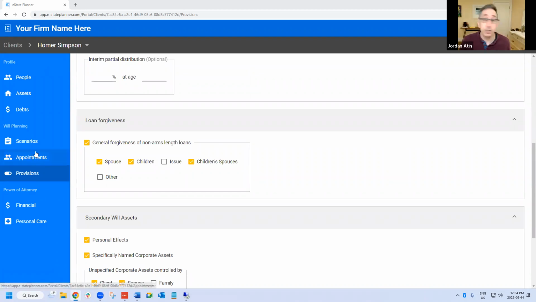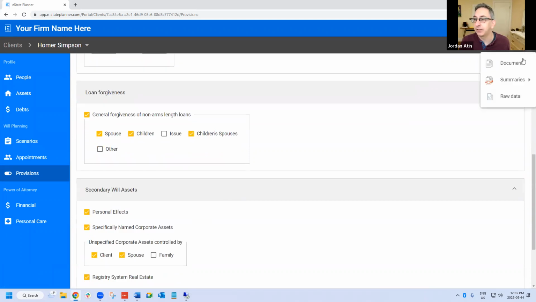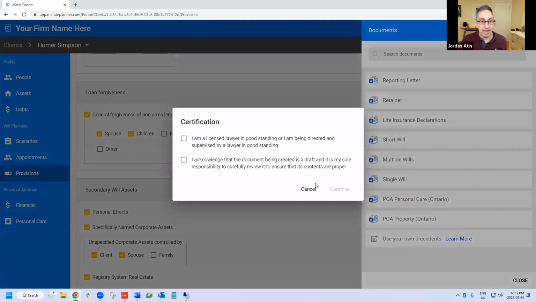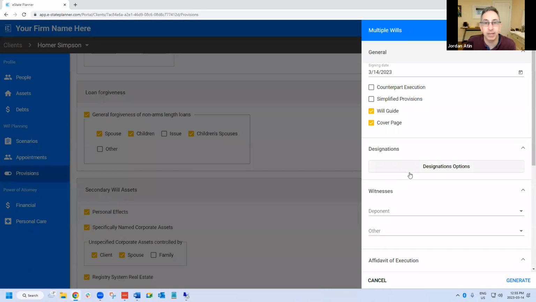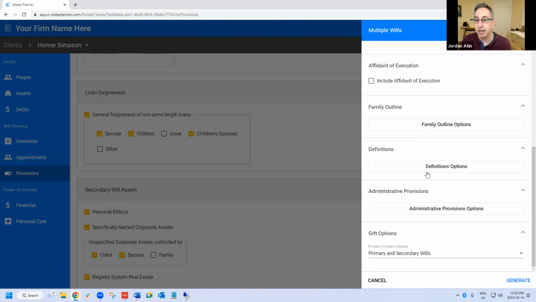I also wanted to share with you a brand new function. In secondary wills, in multiple will situations, we've heard from a lot of people that they do not like the fact that private company share gifts appear in both wills. They want them only to appear in the secondary will, and I completely understand that. It's what people are most comfortable with. So as long as those private company shares all end up in the secondary will, it'll be fine.